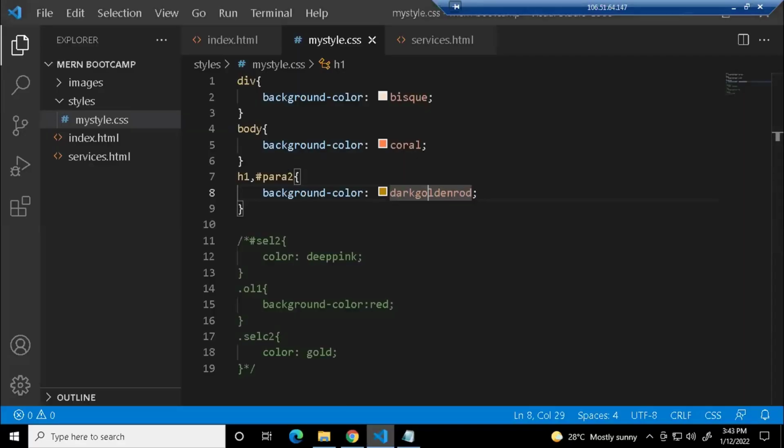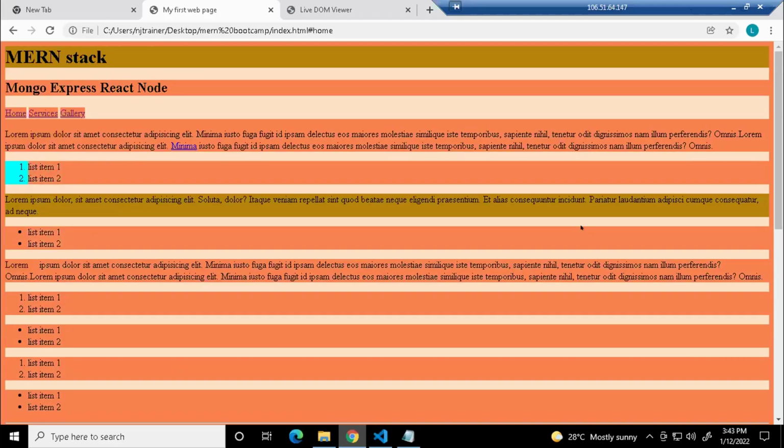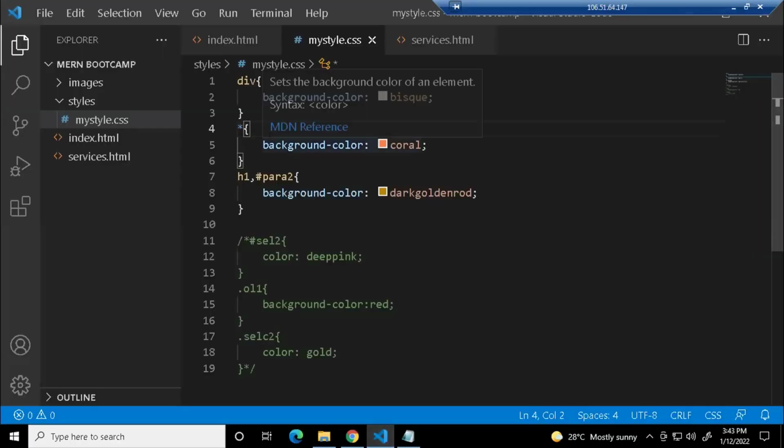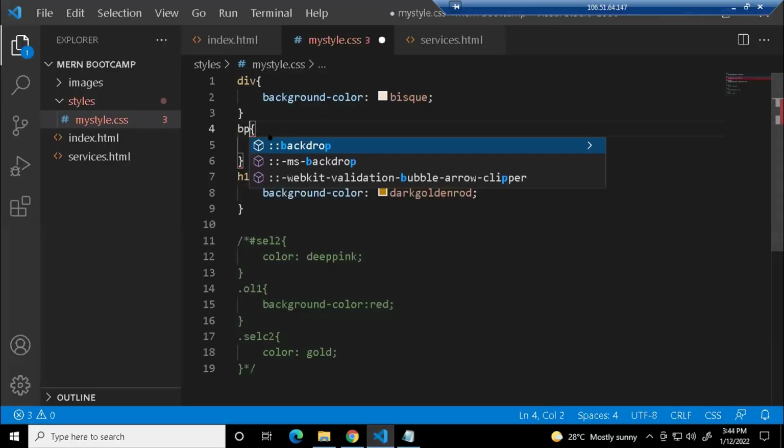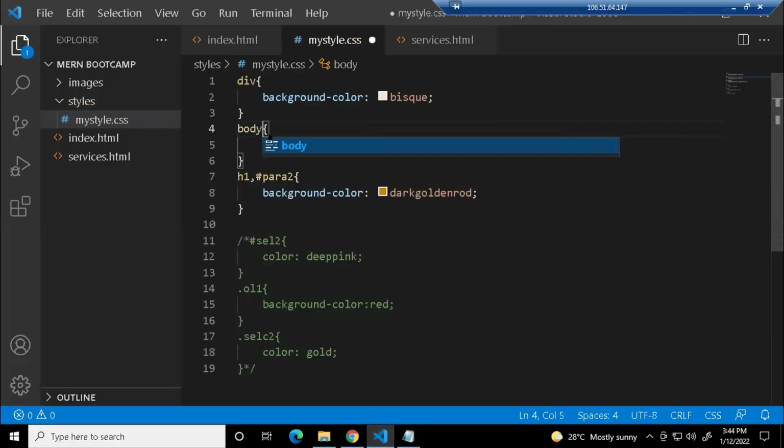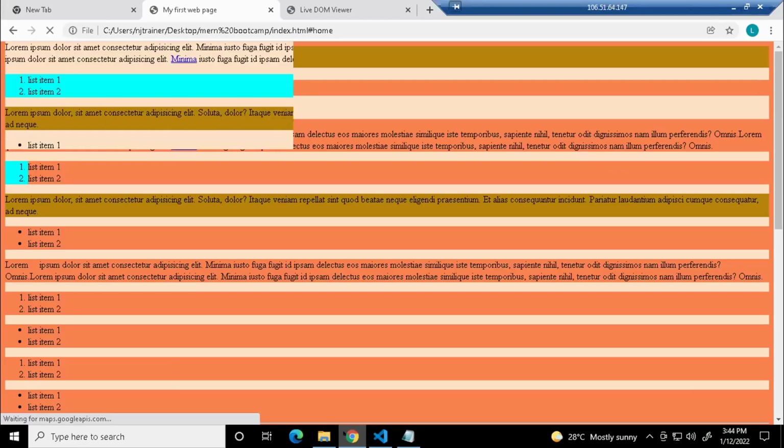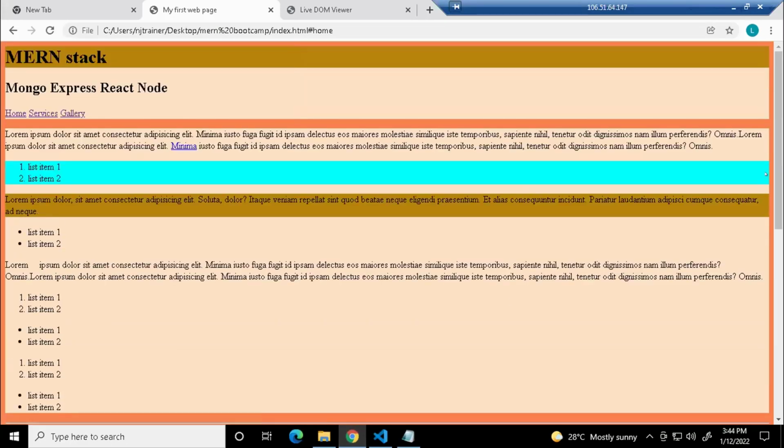But when you give a universal selector as a star, see what happens to your div tag. So it's showing the background color overlapping your div tags. Okay, so that is the only difference. So either you can use a star or you can do it on a body. However you wish, you can use either a universal selector or the body tag.